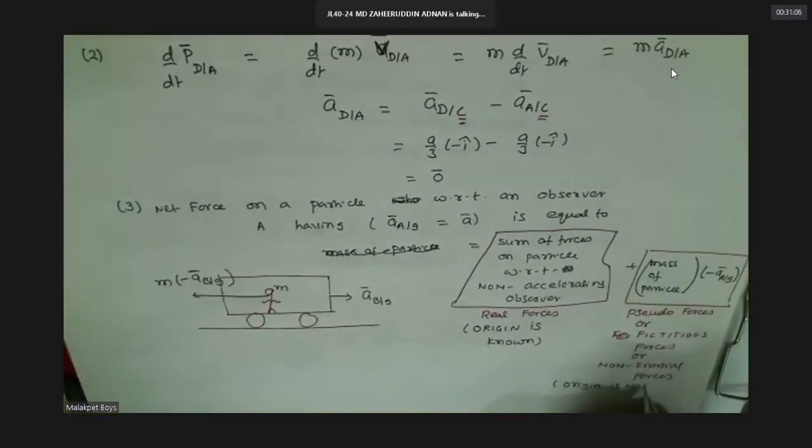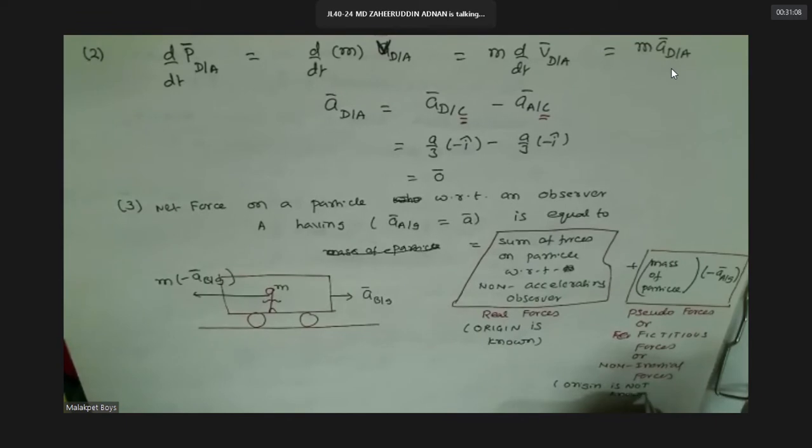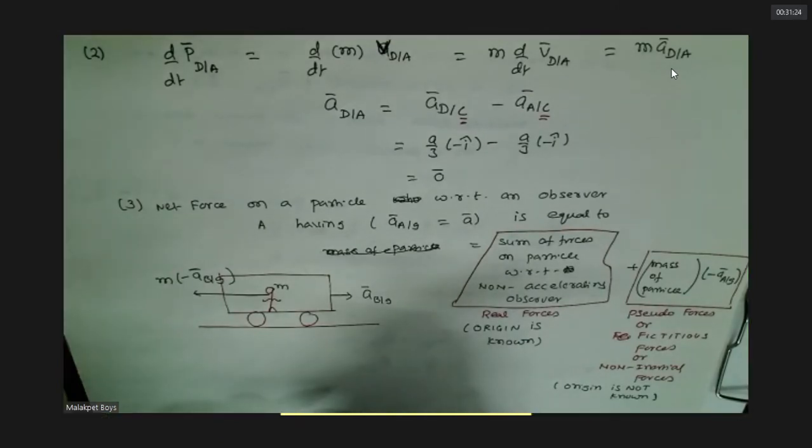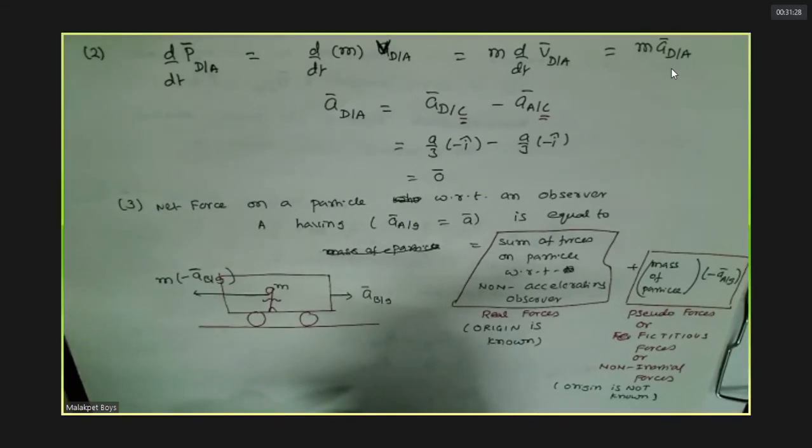Sir, can you explain the bus example once again? See, you're standing on a bus. Bus is at rest. Suddenly the bus starts. In which direction will you move? Not only bus, even bike also. Suppose you're sitting on the bus, suddenly he accelerates from start. You will move backwards, no? That's the reason you catch the fellow who is riding with your hands. Who is pushing you? There should be a force to push you, no?